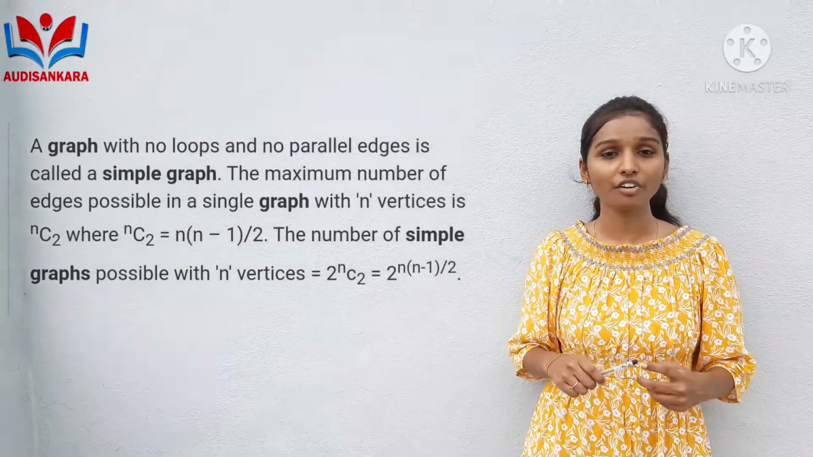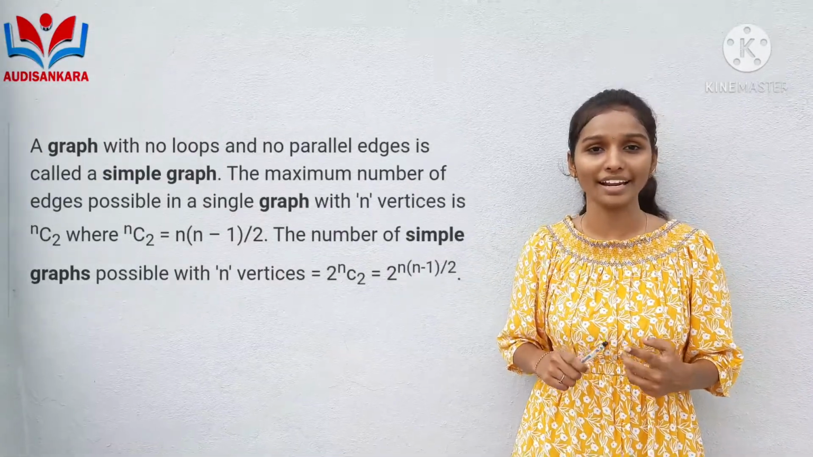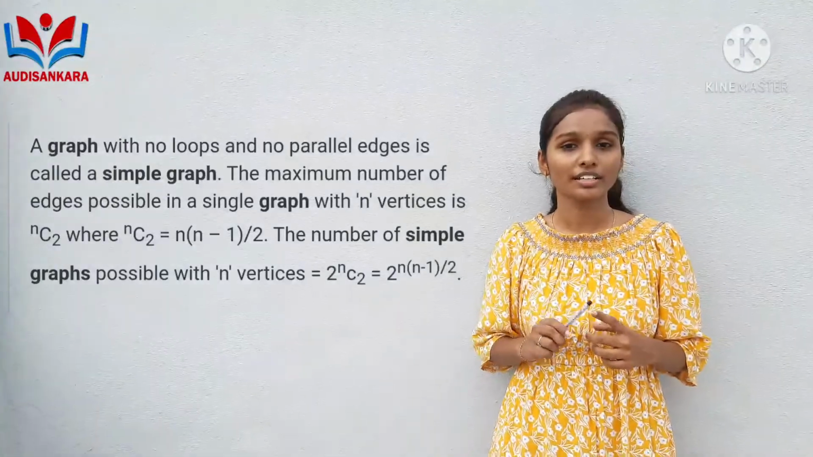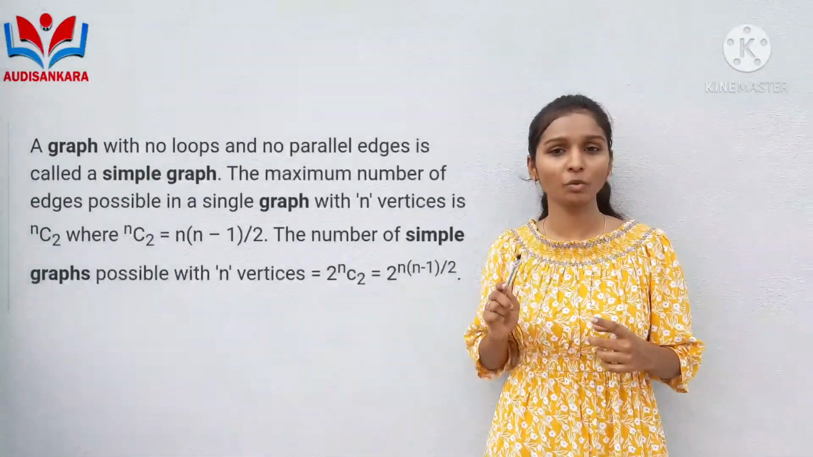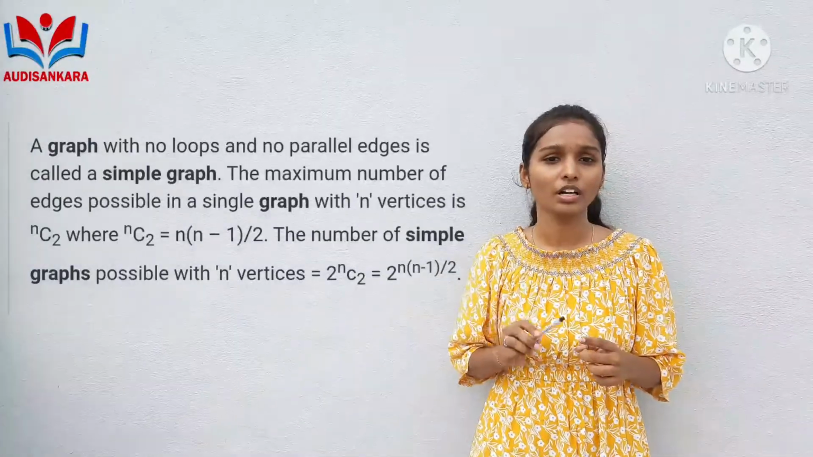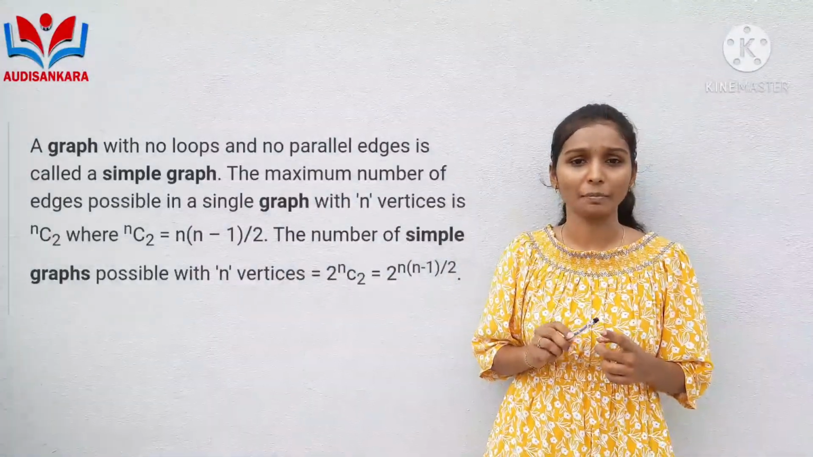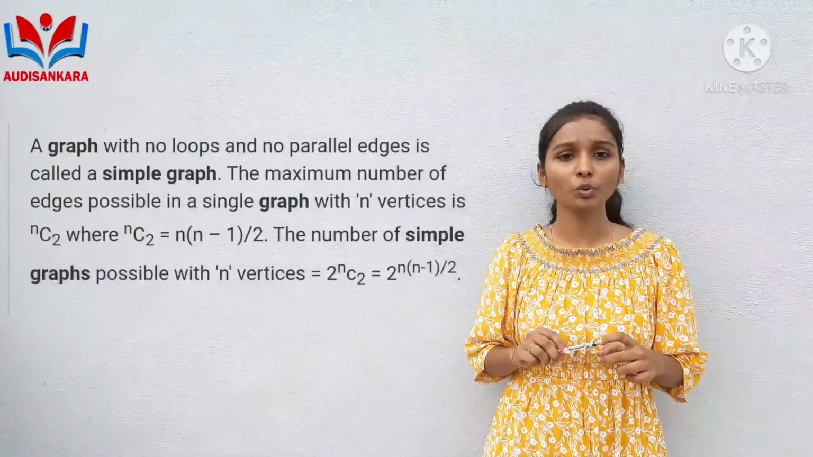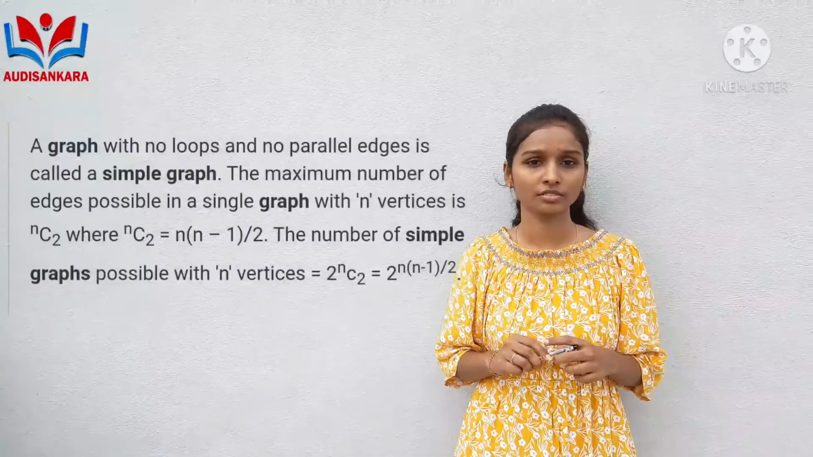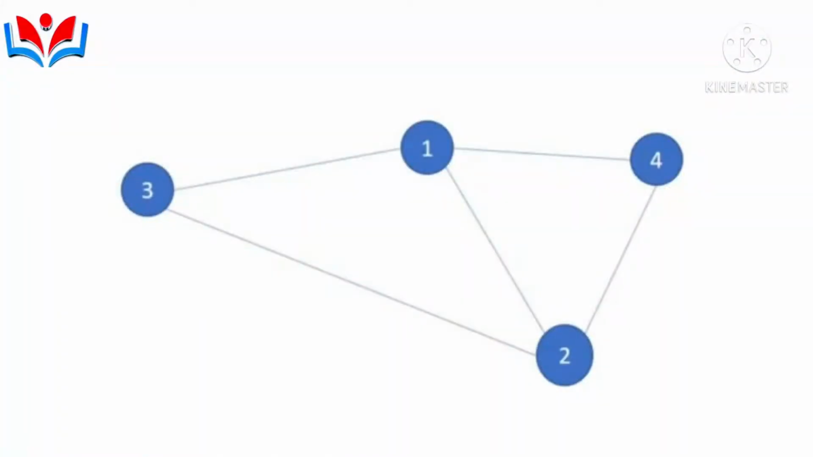Simple graph. A graph which has no self loop and no parallel edges. Now the question that arises in your mind is, what is a self loop? A self loop means an edge whose end vertices are identical. The identical part is called a self loop. Now what is a parallel edge? Parallel edges are two or more edges that are incident to the same two vertices. In this simple graph, there is no self loop and no parallel edges. We will consider it a simple graph.